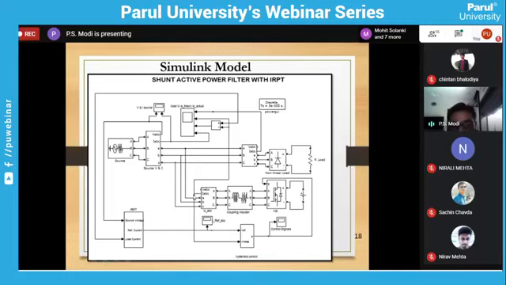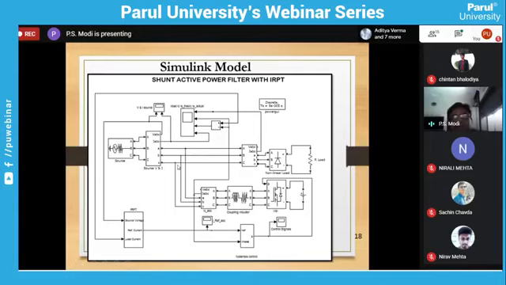Now, from here, this is a measurement, VABC and IABC. VABC, IABC are sensed from here, and given to the controller. The output of the controller is given to the gate signal of this bridge VSI inverter, and the output of the inverter is now injected into the line.